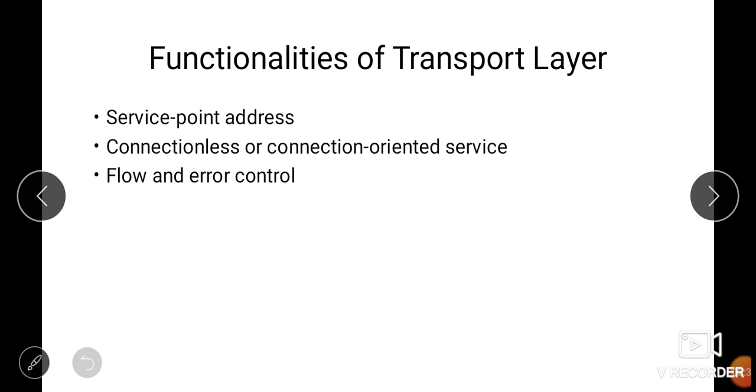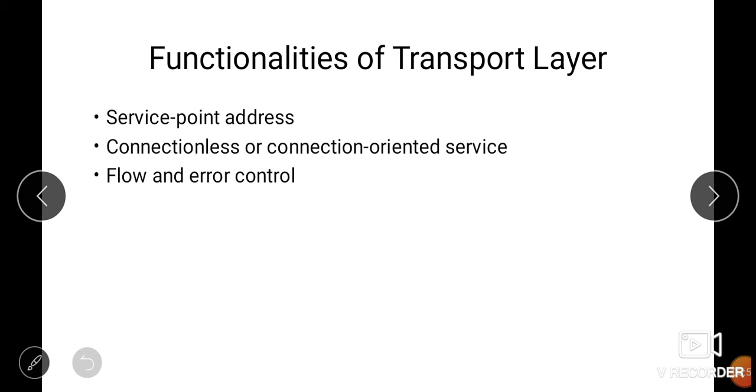The port address is nothing but the address of that particular process, like we differentiated between the three processes. The transport layer is responsible for that particular process, and the process can be identified using service point addresses, also known as port addresses.